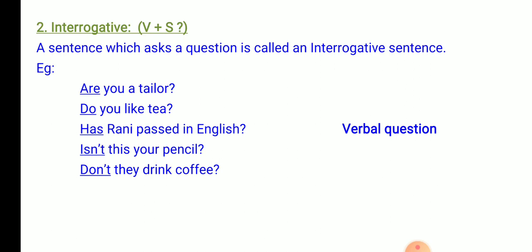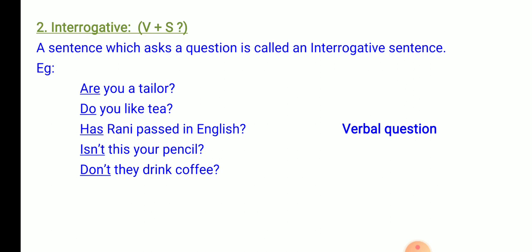There are two kinds of questions. One is called the verbal question and the other is called the WH question. Now, look at the verbal questions. Are you a tailor? Here, are is the verb, you is the subject.